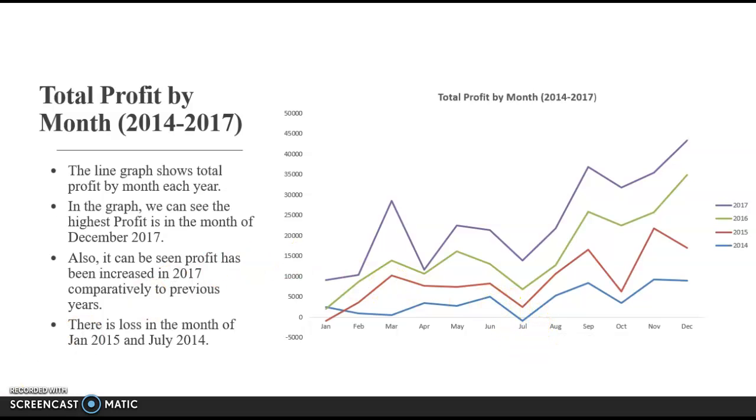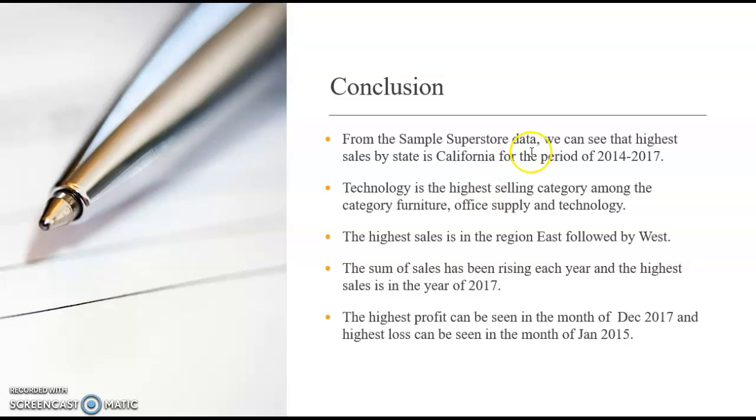And overall, we can see from the sample Superstore data analysis and visualization that highest selling state is California for the period of 2014 to 17. And for the category, technology is the highest selling category among the category furniture, office supply, and technology. The highest sales is in the region East and followed by the region West.